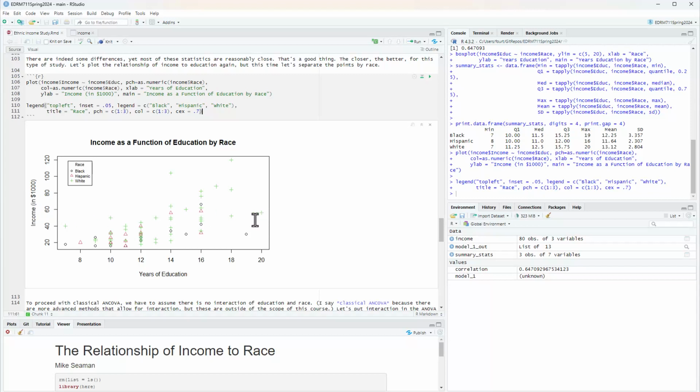And what am I doing with the black and the Hispanic in particular? I am extrapolating whatever relationship I find between years of education and income for Hispanic beyond 16 years because there are no data points out there beyond 16 years for Hispanics. And similarly for those in the black category, I'm extrapolating for the most part beyond 16 years because I only have one value here, one value.